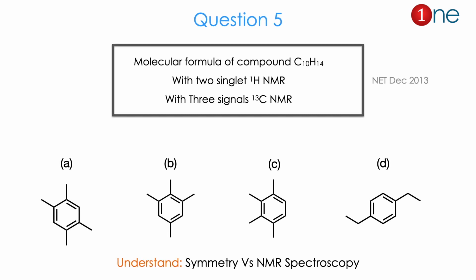Then question number 5. They gave the molecular formula of the compound, C10H14. They gave 2 signals in proton NMR and 3 signals in 13C NMR. So the possible structures are given. The structures differ in the methyl group position, whether substituted on the benzene at ortho, meta or para, or just a diethylbenzene in the para form. So there are 4 possibilities differing in methyl and ethyl substitution. From the question and the structures of the substituents, you might understand that you have to be a master of symmetry versus NMR spectroscopy. The answer is A. Let us see how.